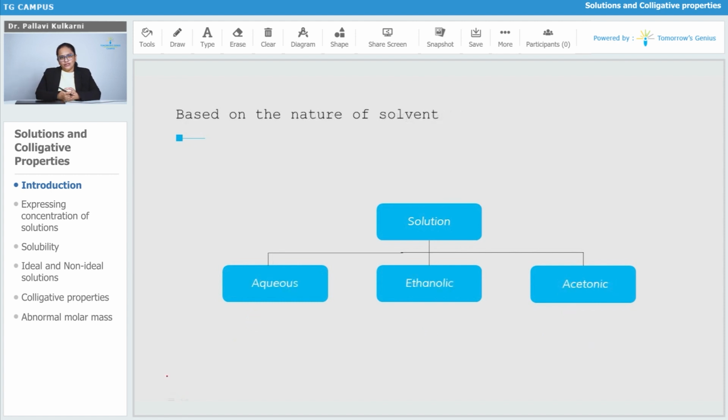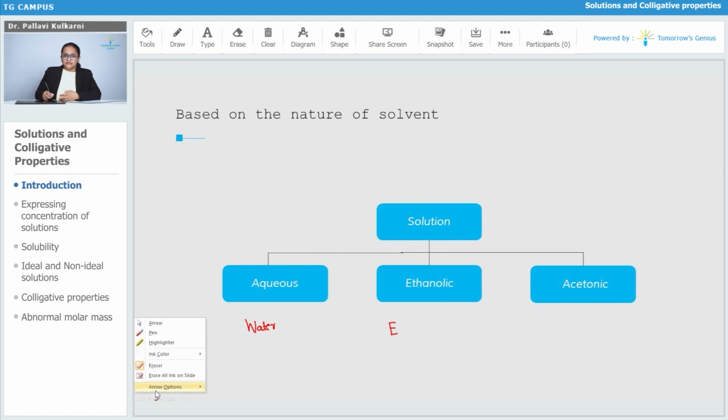Next criteria, on the basis of what solvent is present in it. So some common or popularly used solvents are water, which is the universal solvent, then alcohol or spirit, nothing but ethanol, and the third one is acetone.